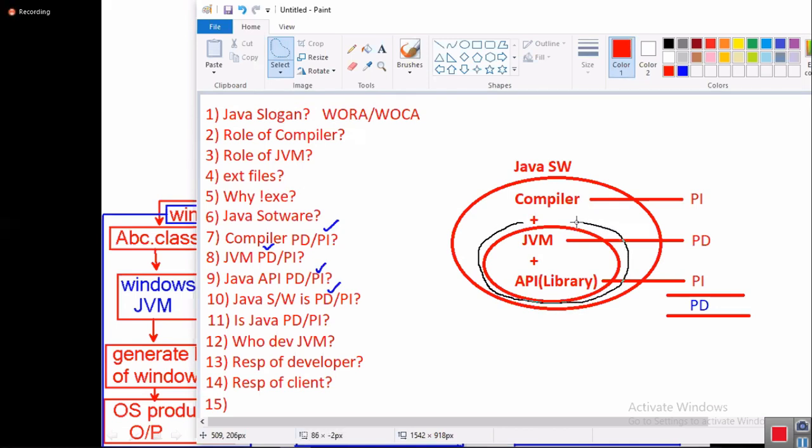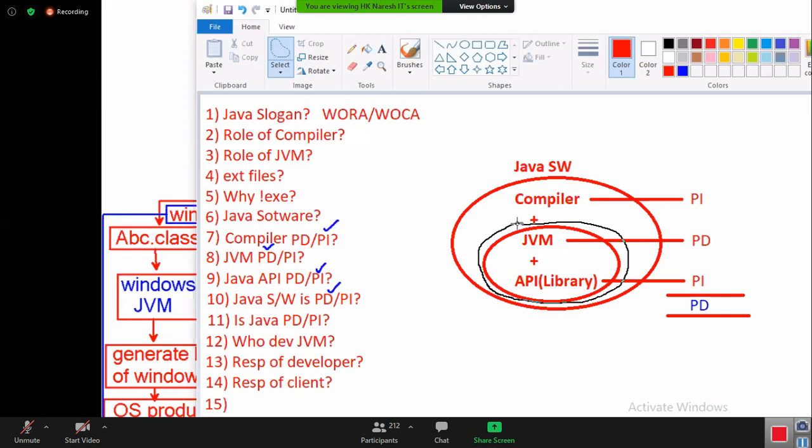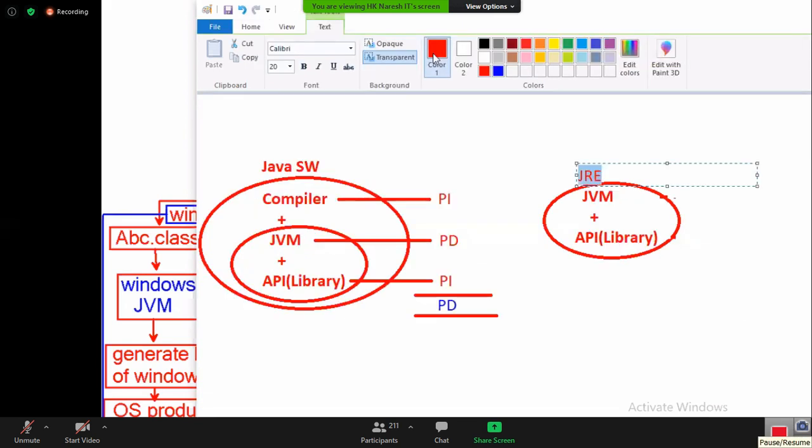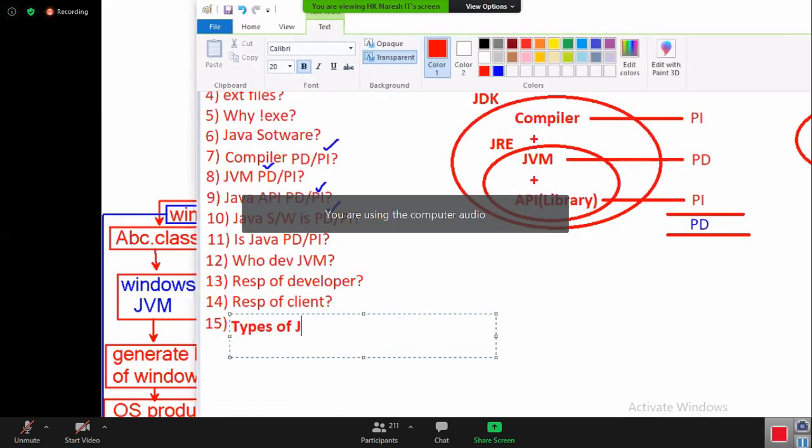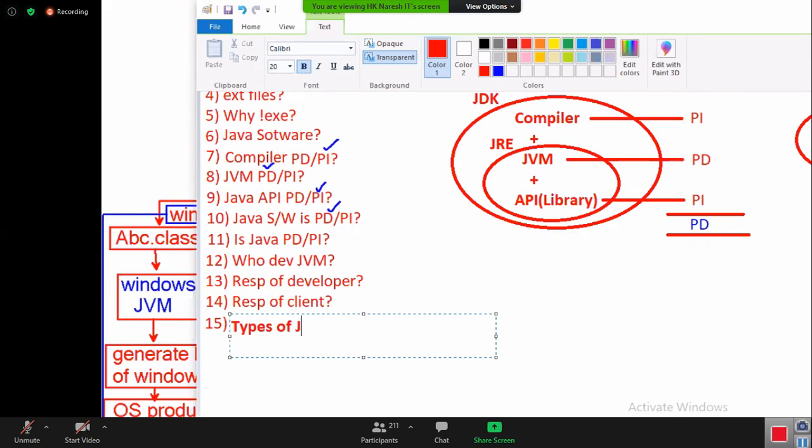Sun Microsystem made two types of Java software.